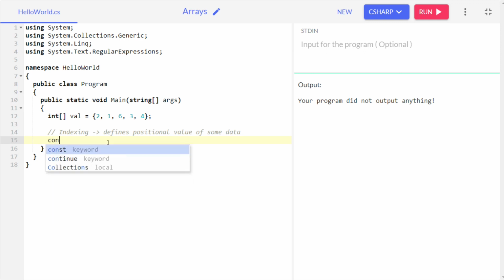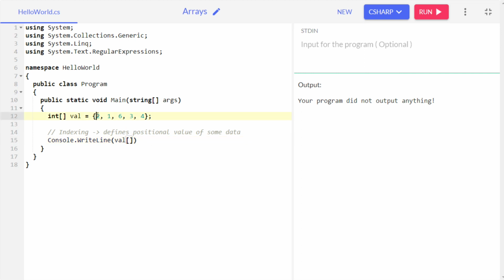Now let me show you by printing it. I want to access, let's say, this 3 from the array. So how would I do that? Let's count it.